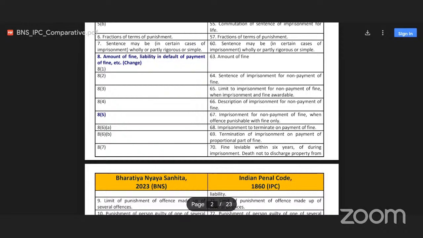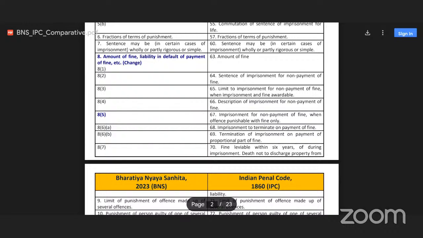Section 8 subclause 1 is amount of fine. Section 8.2 is related to sentence of imprisonment for non-payment of fine. Section 8 subclause 3 is related to limit to imprisonment for non-payment of fine when imprisonment and fine awardable. Section 8.4. Earlier it was section 66, description of imprisonment for non-payment of fine. In BNS section 8 subclause 5, earlier section 67, is related to imprisonment for non-payment of fine when offence is punishable with fine only.